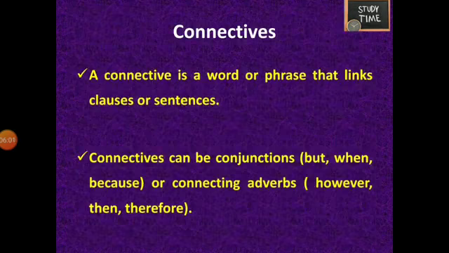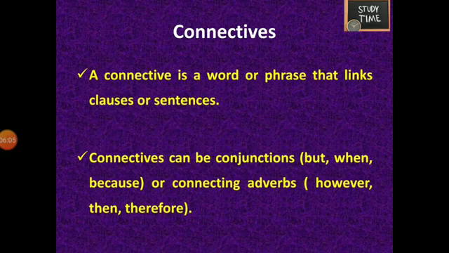Next is the grammar part. We are going to see connectives. What does connector mean? Connecting means two separate things will be there, and you are going to connect them with something. Here, a connective is a word or a phrase. Connectives can be conjunctions or other connective adverbs. For example: but, when, and, therefore, however, because. There are so many connectives. Here we are going to see a simple exercise.